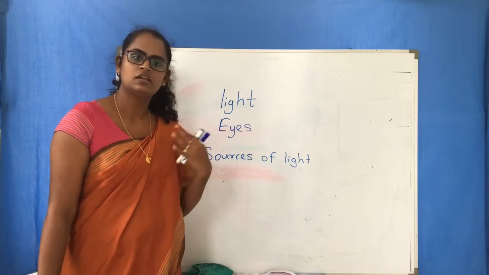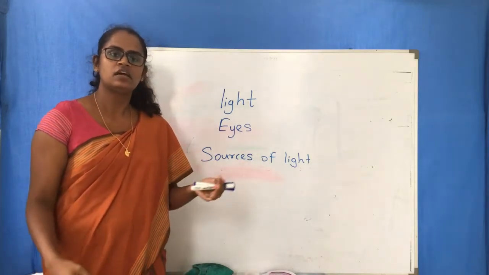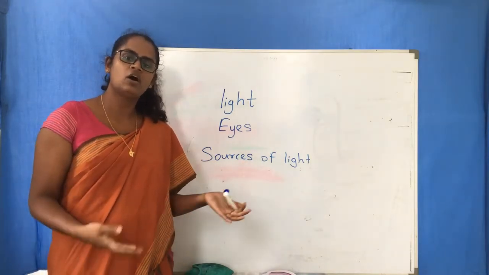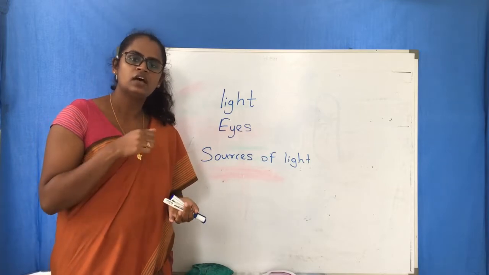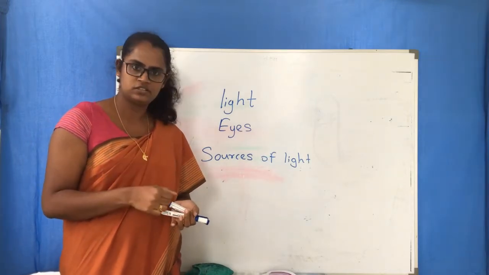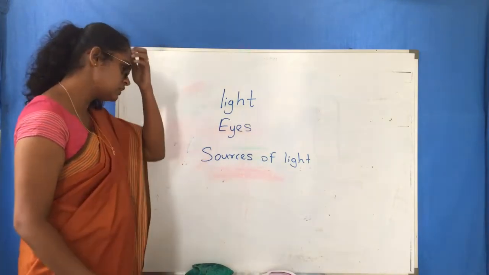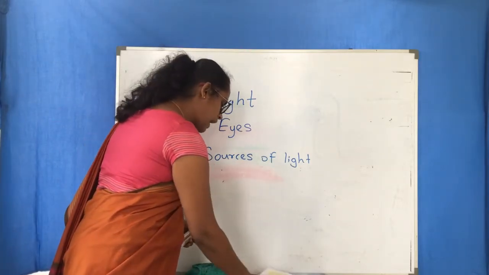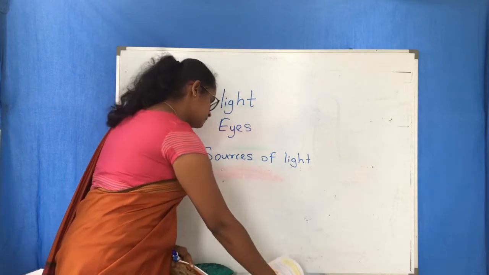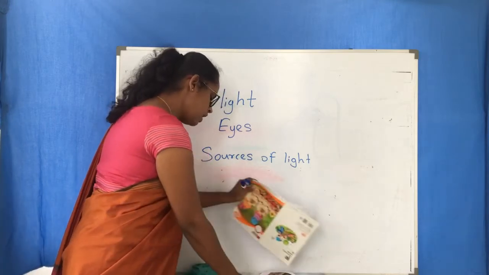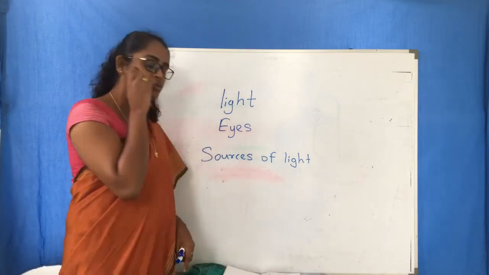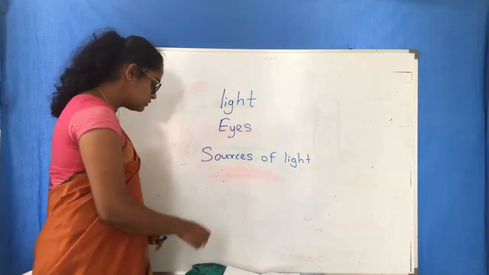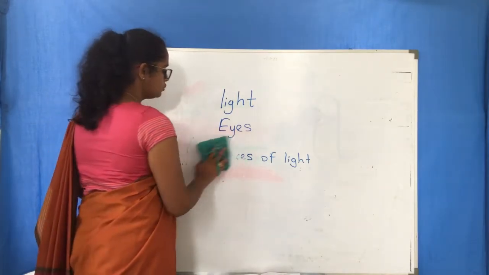A table, a bed, or whatever it is, they can't produce their own light, so they come under non-luminous objects. Okay, so now I think the three terms are clear. After that, we have transmission of light through objects.